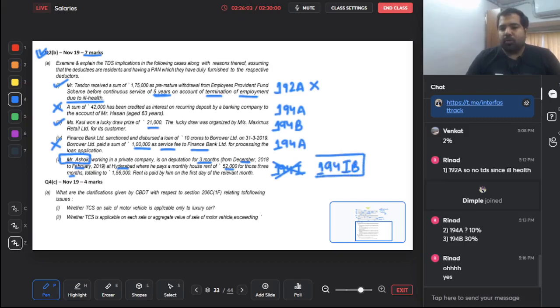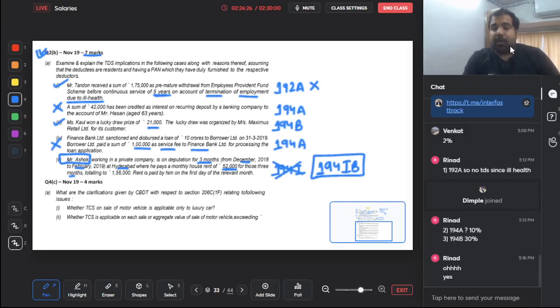Only if the rent is more than 50,000 rupees per month. Is the rent more than 50,000? Yes. But do you have to deduct it monthly? No. Whenever the period ends, so 3-month period, whenever it ends, what will be the total amount? 52,000 into 3, that is 1,56,000 at the rate of 5% will have to be deducted. So 7,800 will have to be deducted under 194IB.